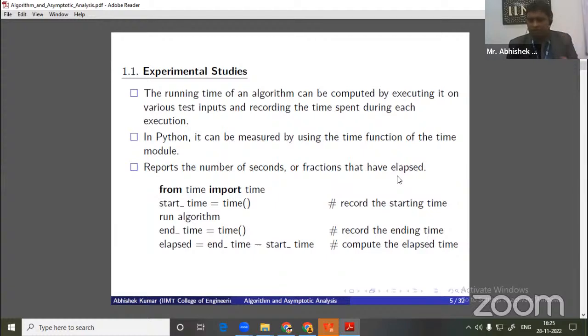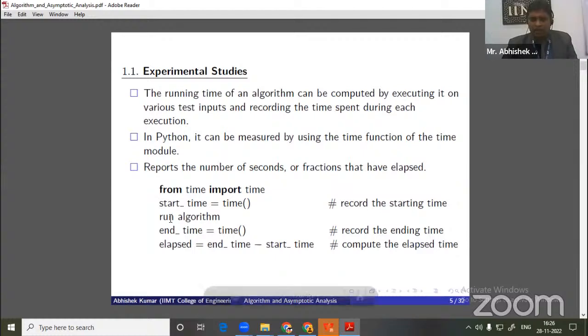Experimental analysis gives the actual time taken to solve a particular problem. Here you can see what I am writing on this slide: the running time of an algorithm can be computed by executing it on various test inputs and recording the time spent during each execution. If you look at the last line of this slide, I am taking a snapshot from the Python programming language.